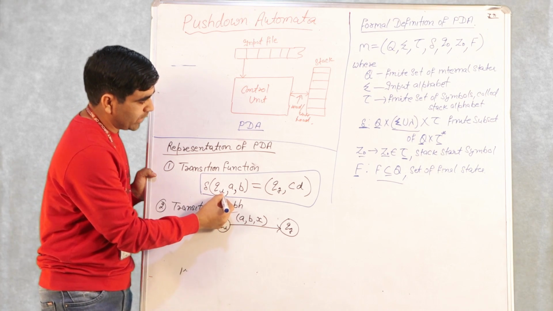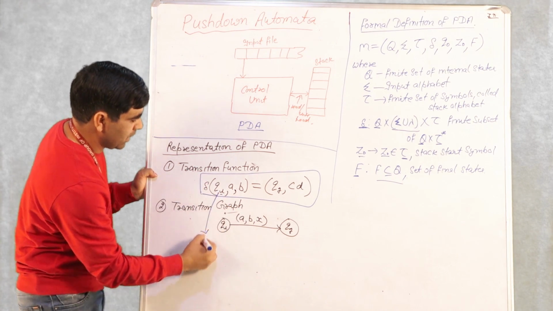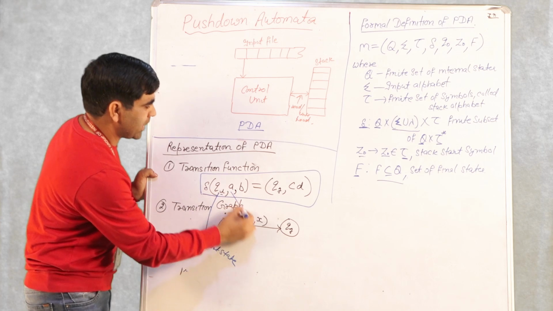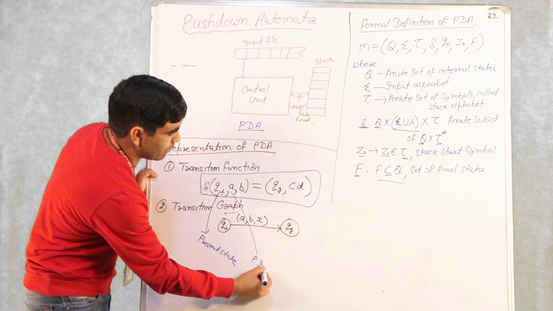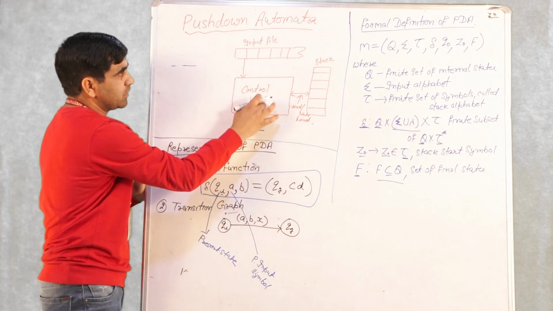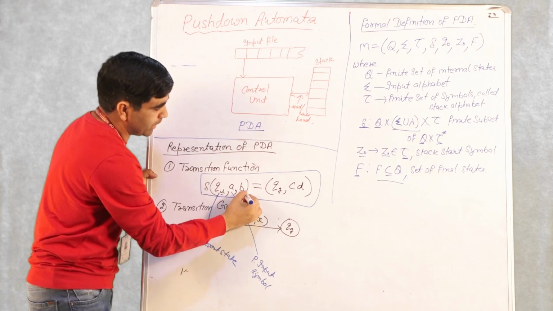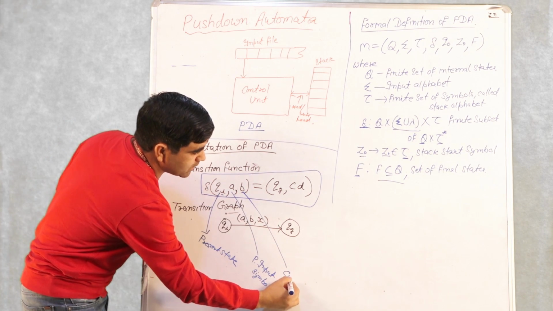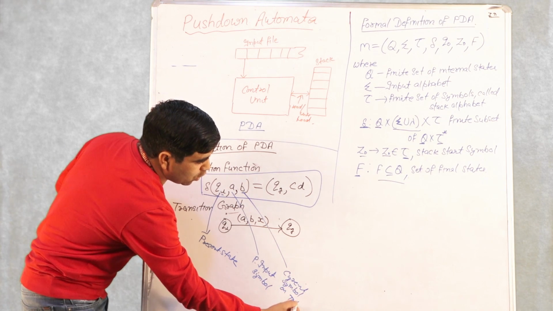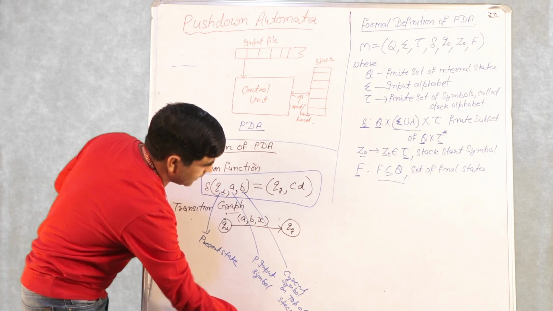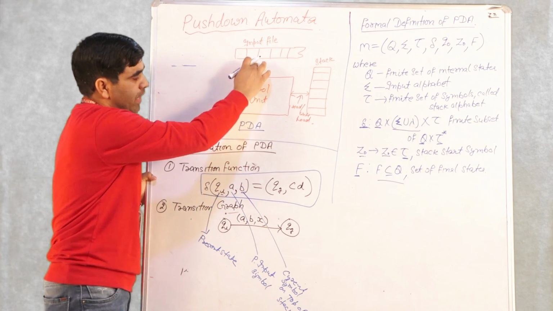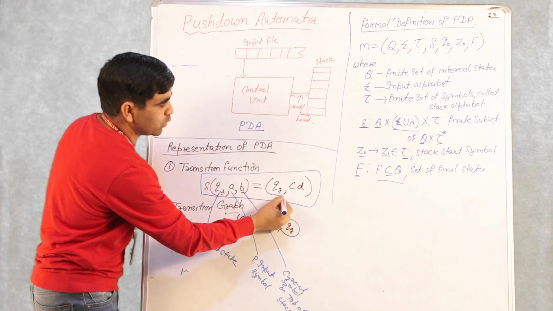It says that qi is the present state of your PDA, A is the present or current input symbol, and B is the current symbol on top of the stack. Now by looking at these three things, the present state of the control unit, the present input symbol, and the current symbol on top of the stack, it will change to some state. The new state will be Q.